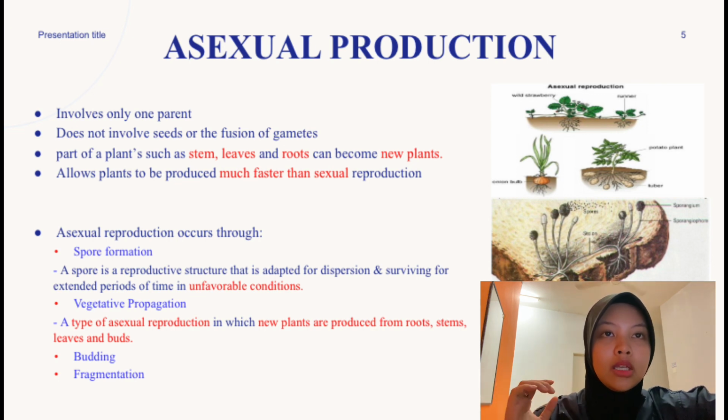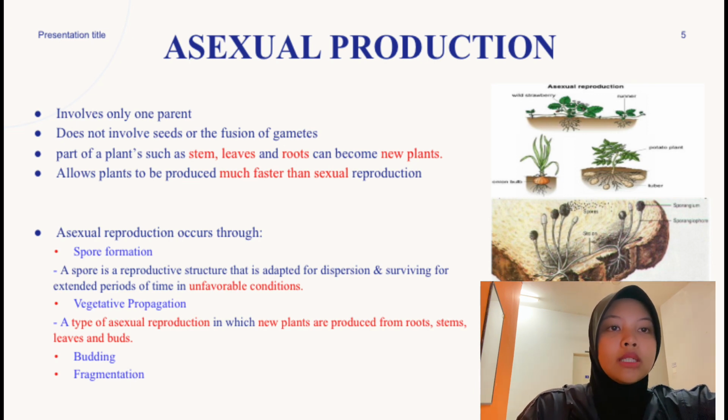Asexual reproduction involves only one parent and does not involve seeds or the fusion of gametes. Part of a plant such as stems, leaves, and roots becomes a new plant. It allows plants to be produced much faster than sexual reproduction. Asexual reproduction occurs through spore formation. A spore is a reproductive structure that is adapted for dispersion and surviving for extended periods of time in unfavorable conditions. And the second one is vegetative propagation, a type of asexual reproduction in which new plants are produced from roots.